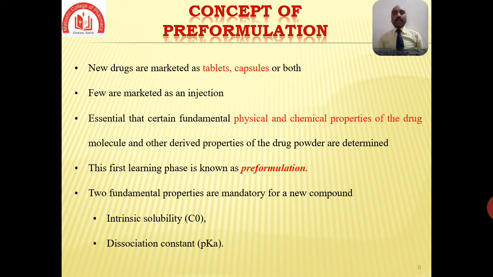Now, almost all new drugs are marketed as tablets, capsules, or both, although only a few are marketed as an injection, that is near about 25% of those marketed as tablets.